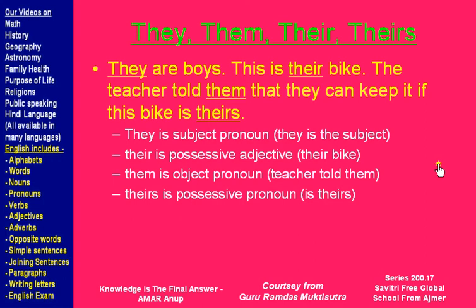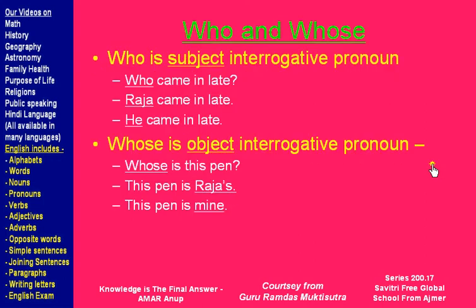Going along the same theme, we saw different uses of many pronouns. Now, what is the right choice sometimes becomes difficult when we are using the words who and whose. Who is a subject interrogative pronoun. So the answer to this will be a subject in the sentence.